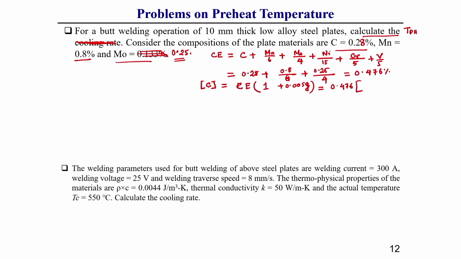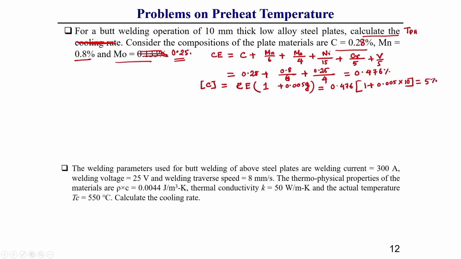Now, we need to calculate the total carbon equivalent considering the thickness of the plate, that is, Ce total equals Ce into 1 plus 0.005 G. Here G means 10. So, this will give you a value equal to 5%.